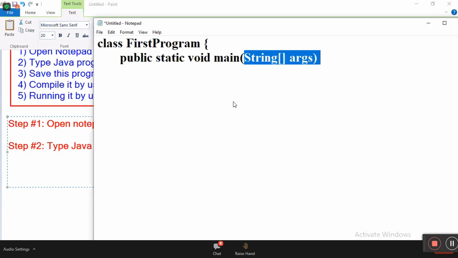String array args. Now, Java developer, open bracket in the same line.